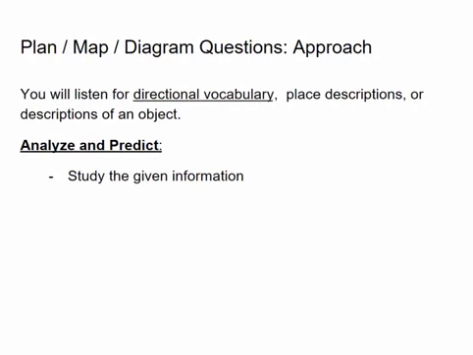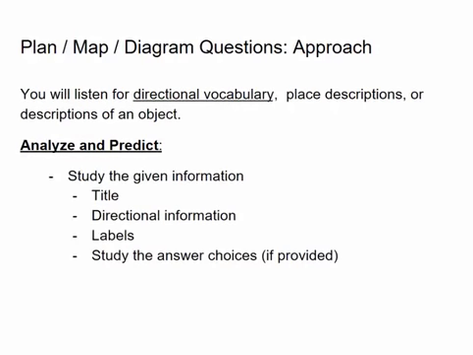So definitely step number one should be to take a scan over the visual to sort of get your sense of where things are located. Okay, so the specific things you should look at: the title, directional information, any labels that are already there for you on the visual, and also, of course, look at the answer choices that you have, because these things will all relate in some way to what the speakers say in the passage.